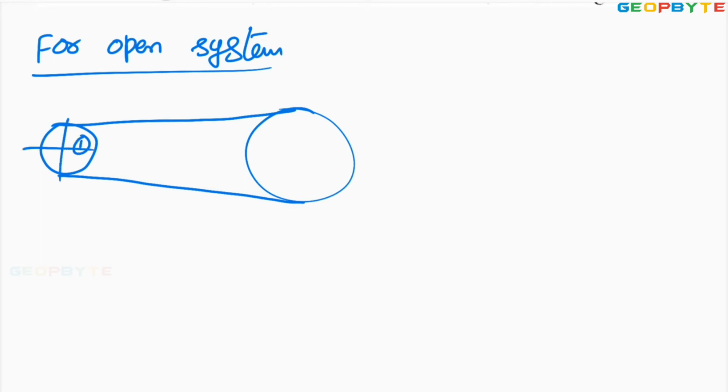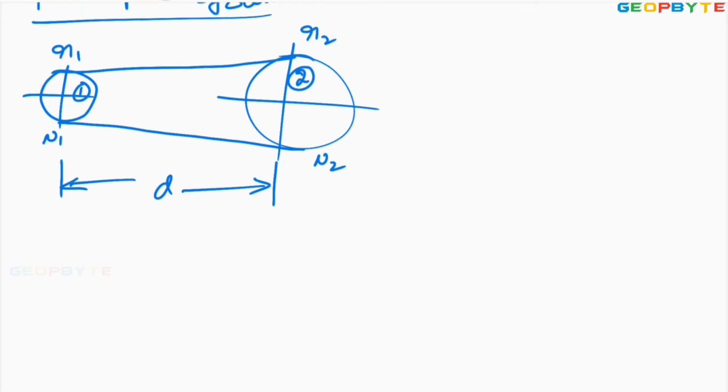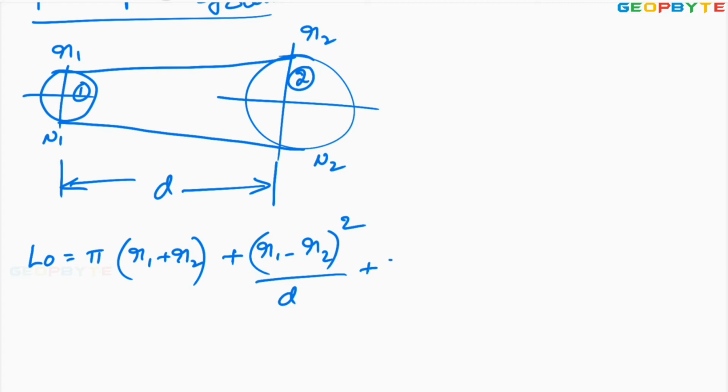Let this be pulley 1 of radius r1, pulley 2 of radius r2, n1 be the speed of the driver, n2 be the speed of the follower. The central distance between the two pulleys is d. Then the length of the open belt drive L0 equal to pi into r1 plus r2 plus r1 minus r2 whole square by d plus 2d. That is the minimum length of the belt which is required for open belt drive.